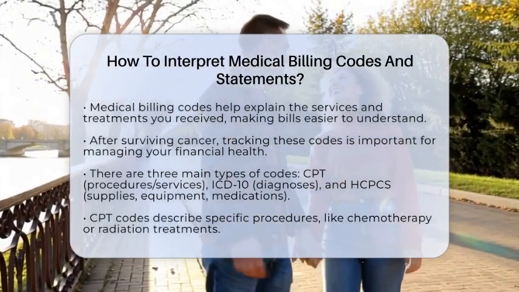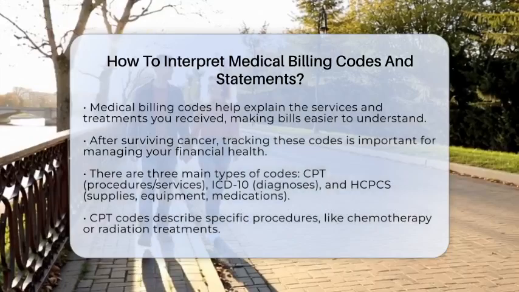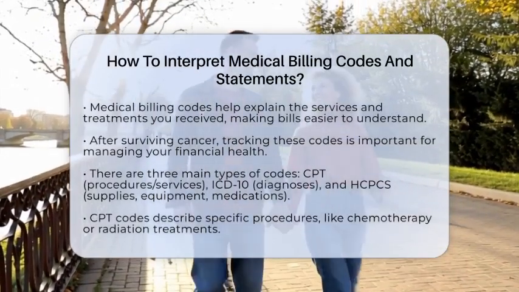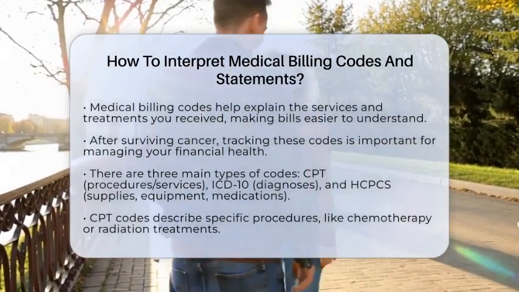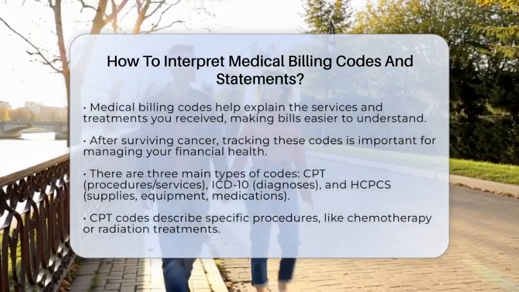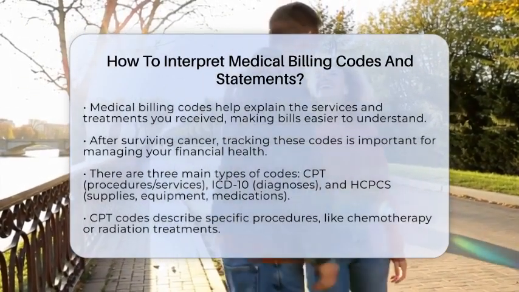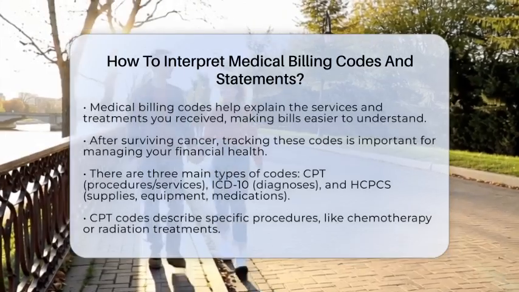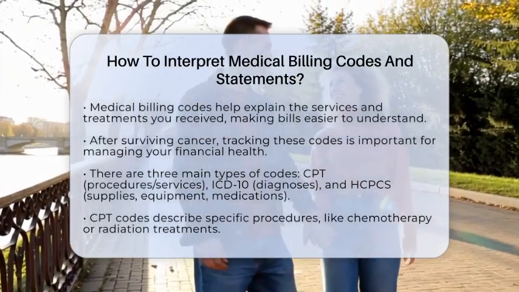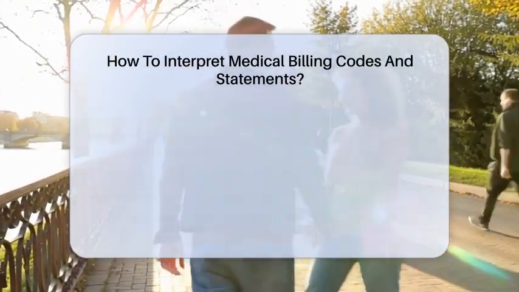First are the Current Procedural Terminology codes, or CPT codes. These describe specific services or procedures, like a chemotherapy session or a radiation treatment. For example, a CPT code of 96413 might be used for chemotherapy infusion given over a certain period.